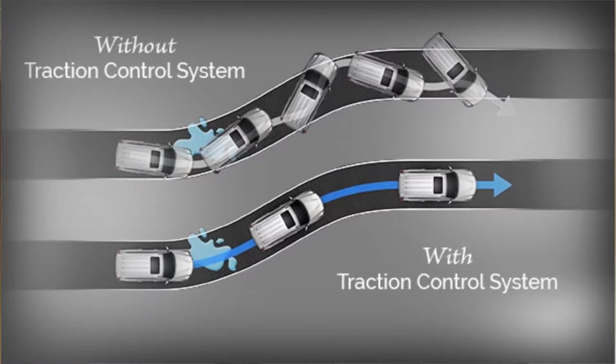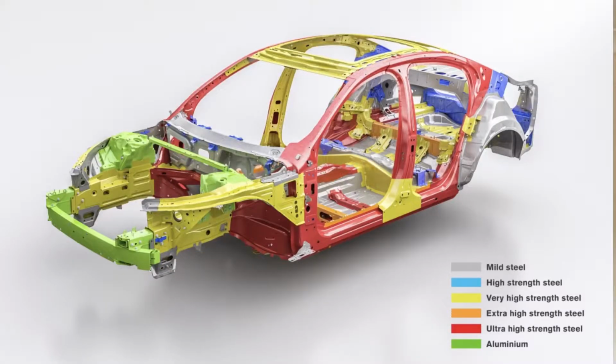Traction control prevents spinning of wheels when excessive acceleration or steering is applied, usually by reducing the speed automatically. Safety cages are designed to protect the occupants in the event of a collision. Passive safety features, however, reduce distractions that could lead to an accident occurring. Some typical passive safety features include things like electric windows, cruise control, paddle shift controls on the steering wheel for changing gear, entertainment devices, and adjustable seating.